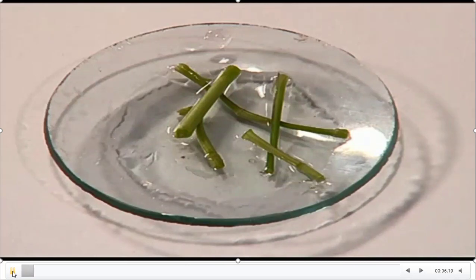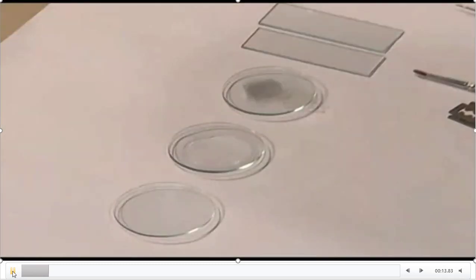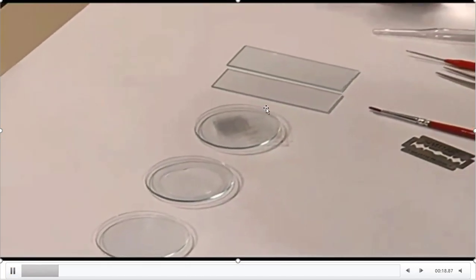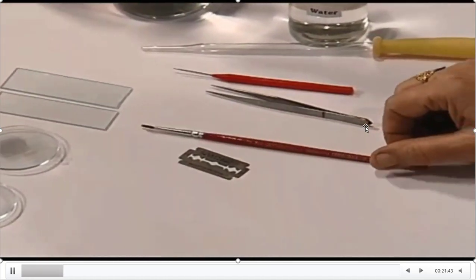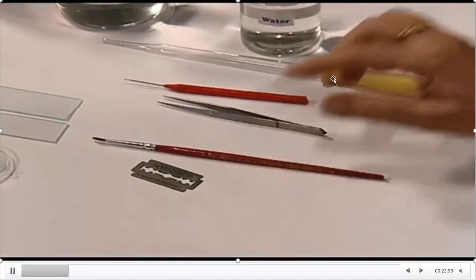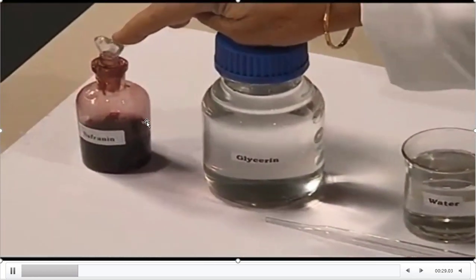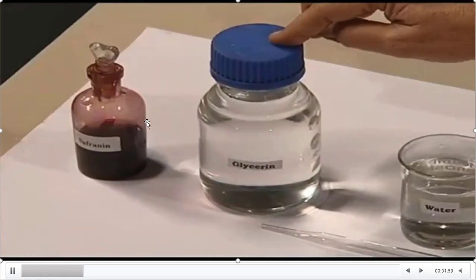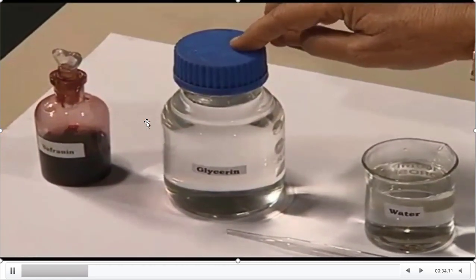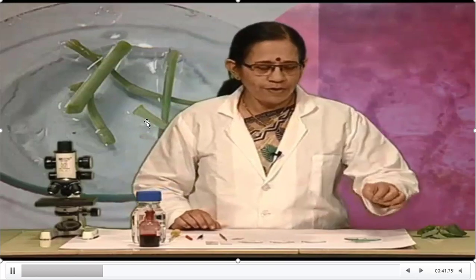You can take any dicot stem pieces like cucumber or tamarind which is available in your area, and watch glasses, cover slips, glass slide, forceps, brush, razor, dropper, needle, saffronin, glycerin, water in beaker. These are all the materials required to observe the arrangement of cells in dicot stem.